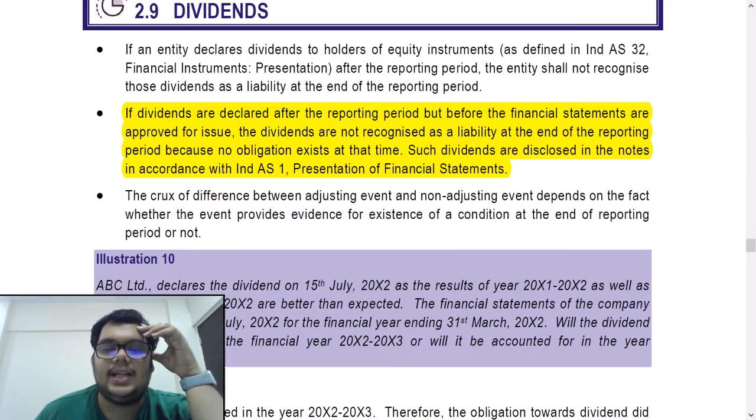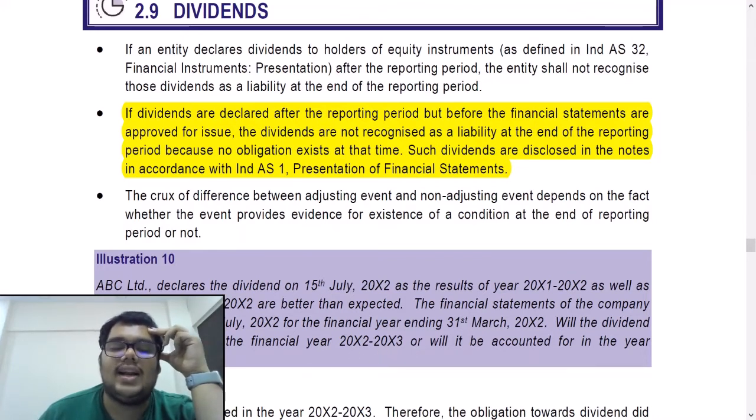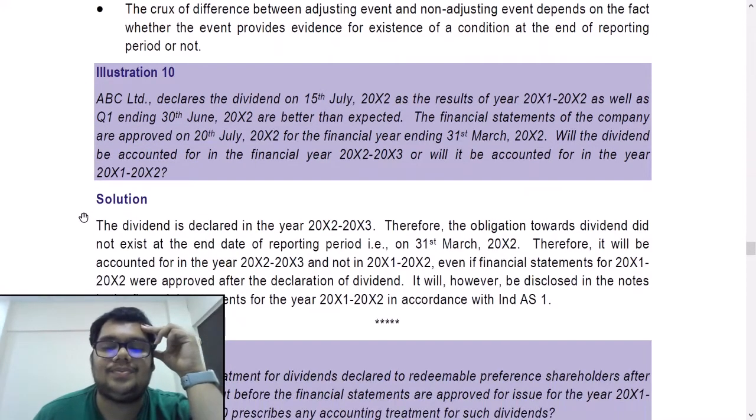Question number 10. ABC Limited declares the dividend on 15th of July X2 as the results of year X1, X2 as well as quarter 1 ending 30th June X2 are better than expected. The financial statements of the company are approved on 20th July X2 for the financial year ending 31st March X2. So your events after the reporting period will be 31st March X2 till 20th July X2. Will the dividend be accounted for in the financial year X2, X3 or X1, X2? So the dividend has been declared on 15 July X2, so it is obviously X2, X3 only where you will account for it. But in X1, X2 financials, you will make a disclosure for the same.